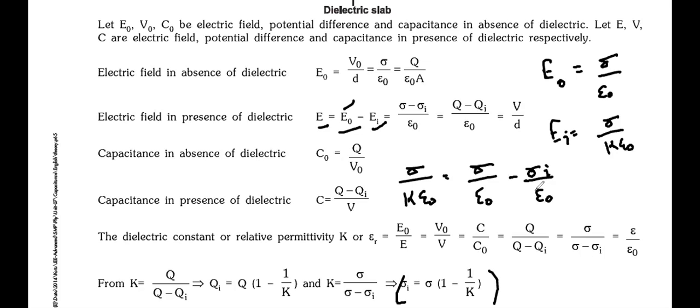Is it sigma I by epsilon naught or sigma I by K epsilon naught? Tell me. Don't just say yes or no, think about it.